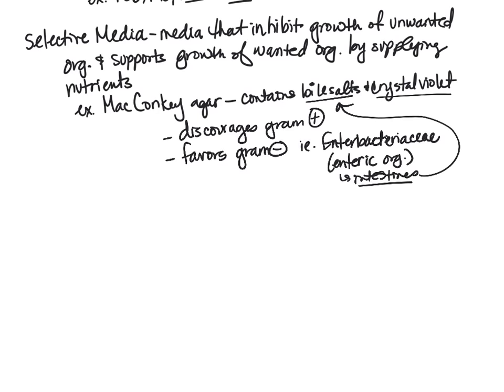That's a lot of gram-negative bacteria, specifically these enteric organisms. They will grow on MacConkey agar, whereas gram-positive organisms, which we don't have a lot of in our intestines, will not grow on MacConkey agar. So you can take a MacConkey agar and inoculate it with an unknown sample. Whatever does grow is likely a gram-negative organism, and even more likely an enteric organism.